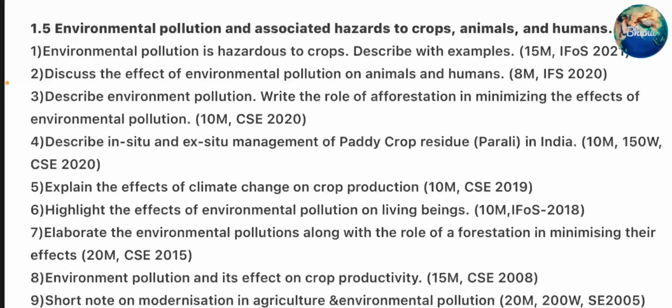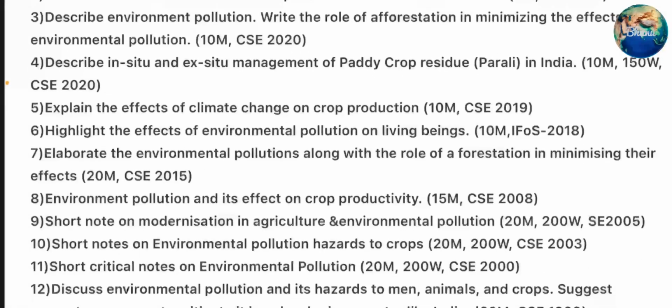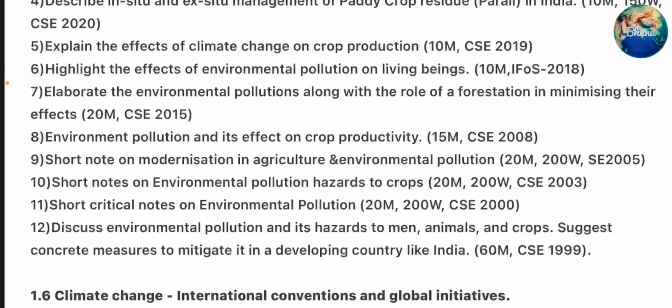Eighth question. Environmental pollution and its effect on crop productivity. Ninth question. Short notes on modernization in agriculture and environmental pollution. 10th question. Short notes on environmental pollution hazards to crops. 11th question. Short critical notes on environmental pollution. 12th question. Discuss environmental pollution and its hazards to men, animals and crops. Suggest concrete measures to mitigate it in a developing country like India.